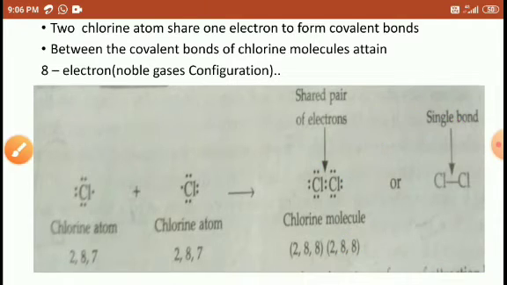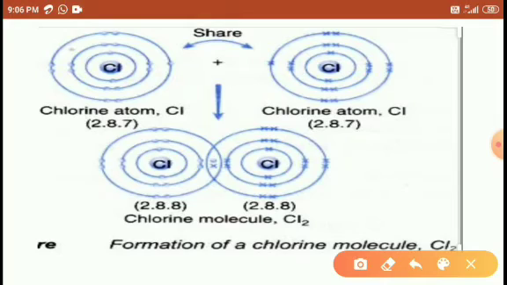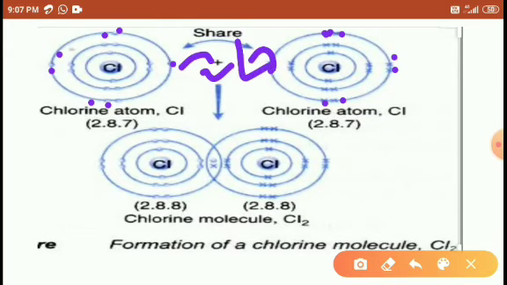Right students, look at here. The chlorine contains 1 2 3 4 5 6 7 electrons, shown here as dots and here as stars, like X. 1 2 3 4 5 6 7 electrons. Both are sharing, this one also sharing, then the bond is here. Between the bond, both electrons are present: 1 2 3 4 5 6 7 8. So that is 8 electrons.